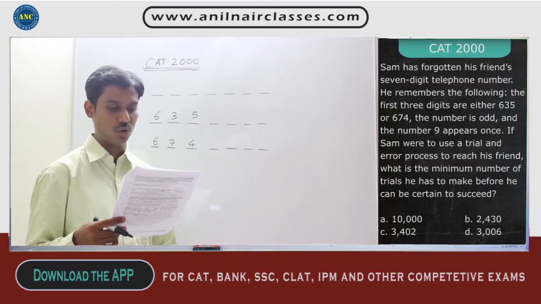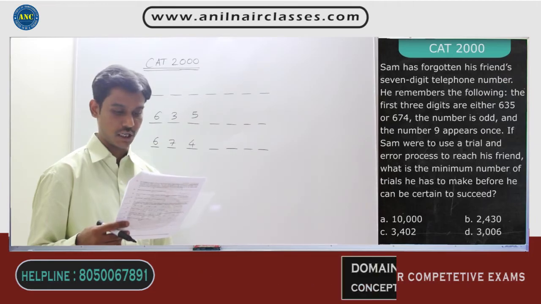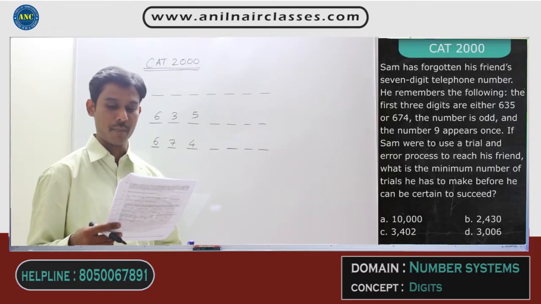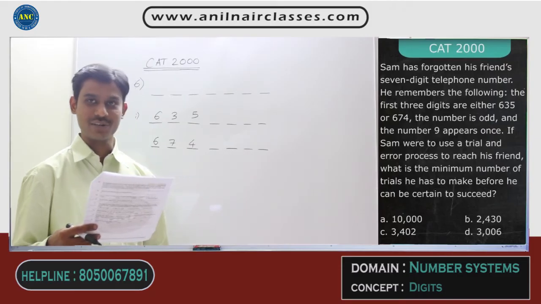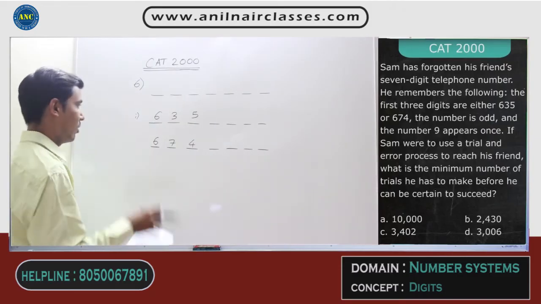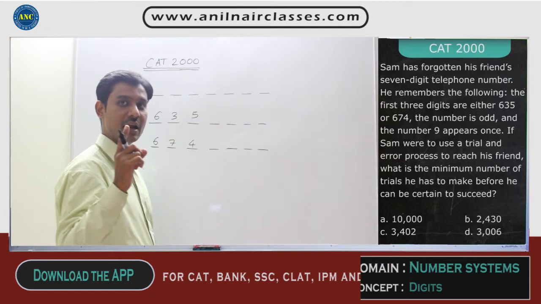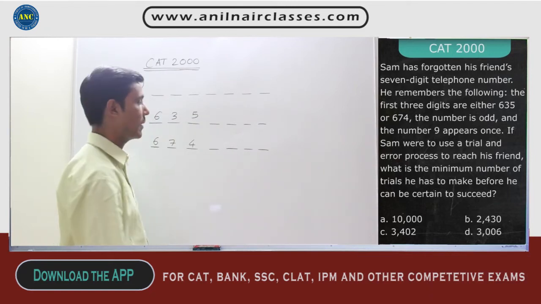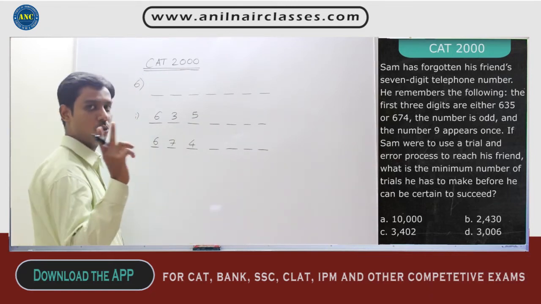If Sam were to use a trial and error process to reach his friend, what is the minimum number of trials he has to make before he can be certain to succeed? Now listen to this carefully. Now they are telling that the number 9 appears only once. Right? The number 9 appears only once. There can be 2 scenarios.